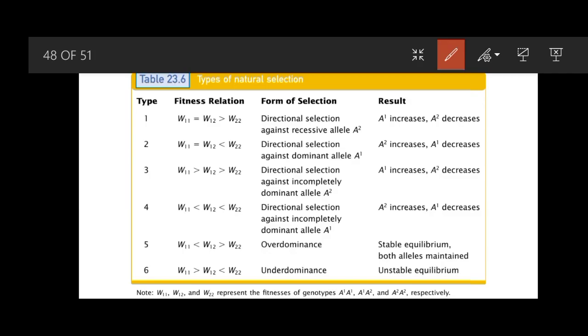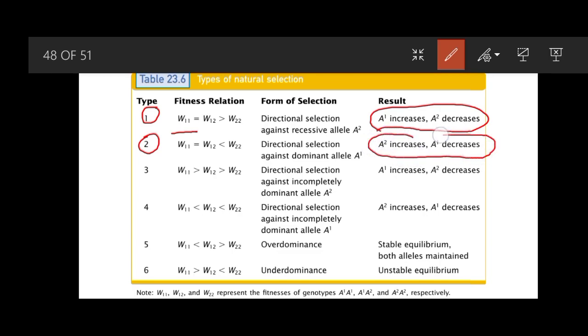In the first type, it is selection against recessive allele A2. W11 is equal to W12, and as a result of this fitness, A1 increases and A2 decreases, whereas in the case of the second type of fitness, A2 is increasing and A1 is decreasing.